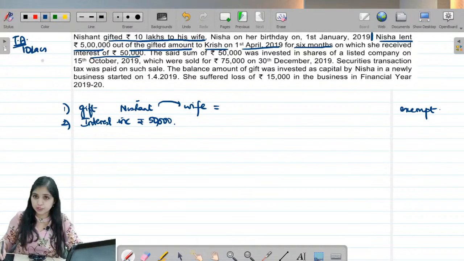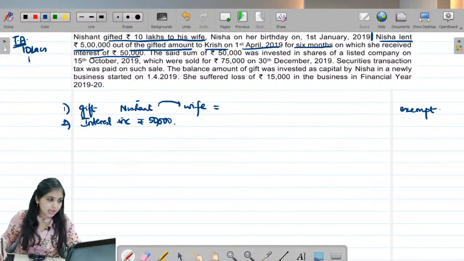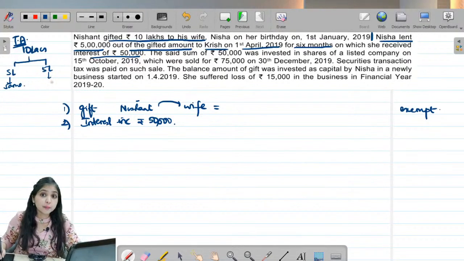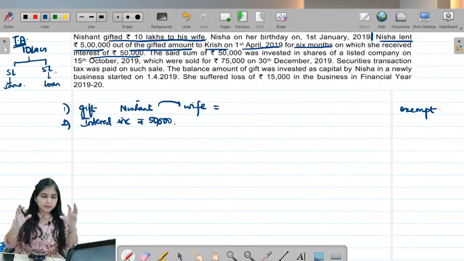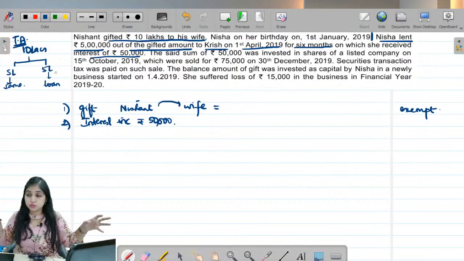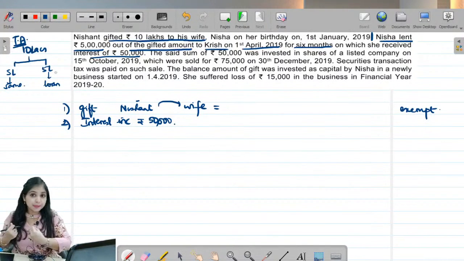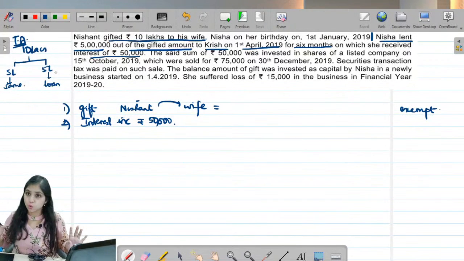Listen to me very carefully again. This 10 lakh rupees, I will divide it into 2 parts. 5 lakh rupees is remaining in the same form only. But the balance 5 lakh is changing form into what? It is becoming a loan. You understand? Imagine Nishant has given 10 lakh rupees to Nisha. Out of that, Nisha is keeping 5 lakh rupees for herself. Balance 5 lakh rupees, she is giving off as loan to Krish.